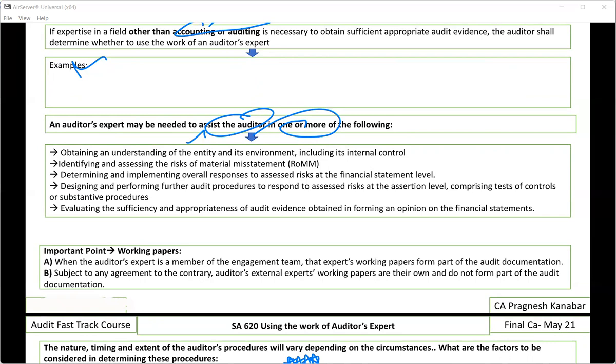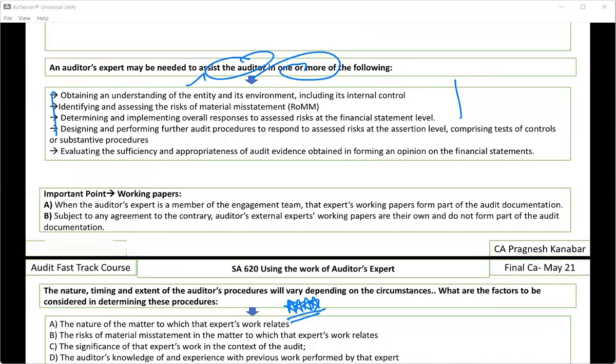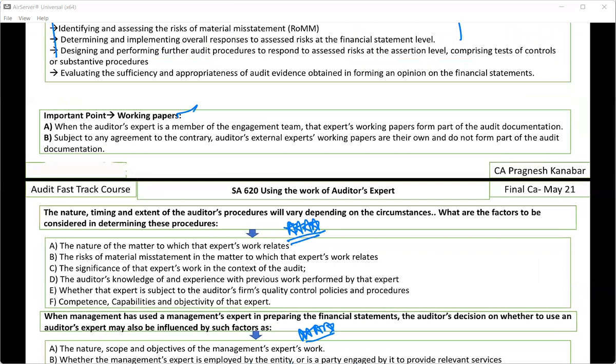Or you may need an expert for investigation in a particular area. So that is what they have given over here. All right. Working papers: if the expert is a part of your audit team, then in that case his working papers are your working papers.